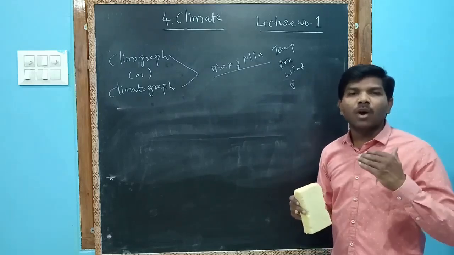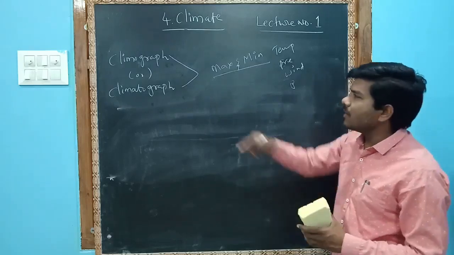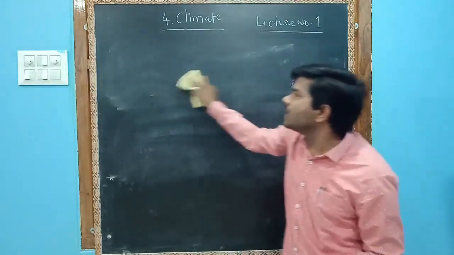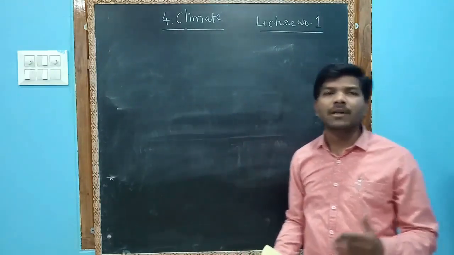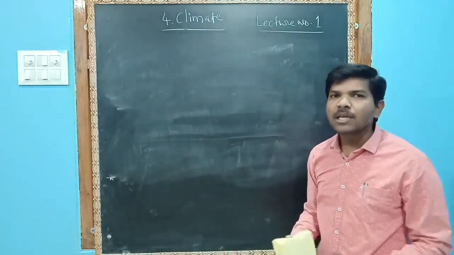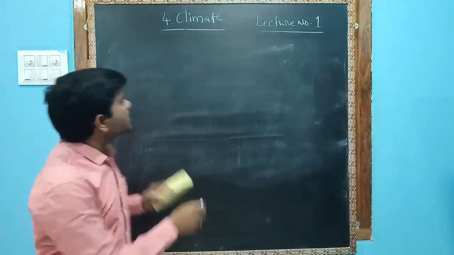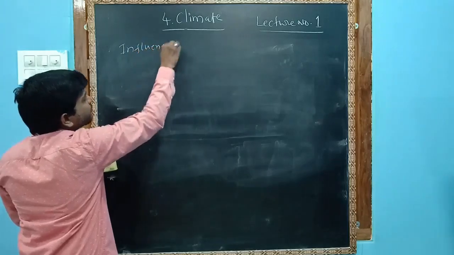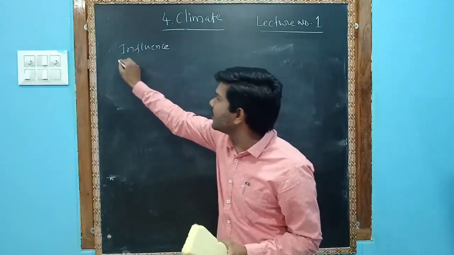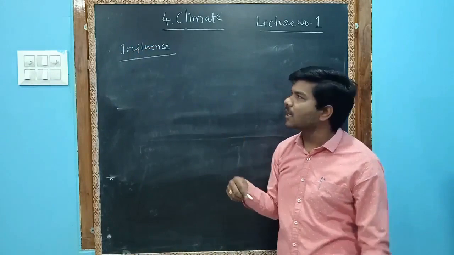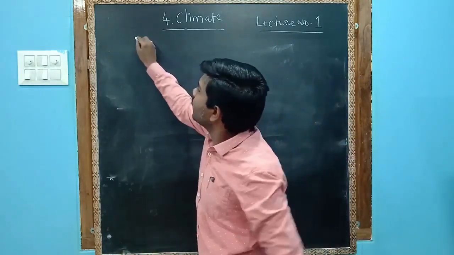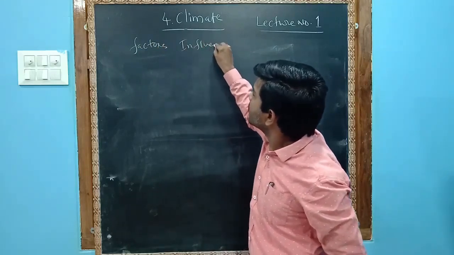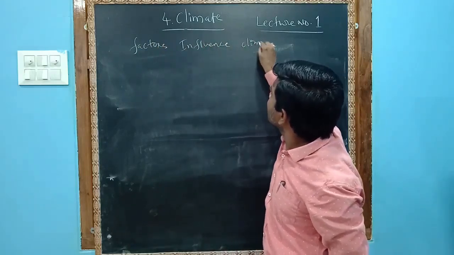Till now we have done the difference between climate and weather, and we have learned the elements of climate. Without elements there is no climate and no weather, right? So now next is, what can influence the climate? That means factors that influence climate. So I write here: factors influence climate.